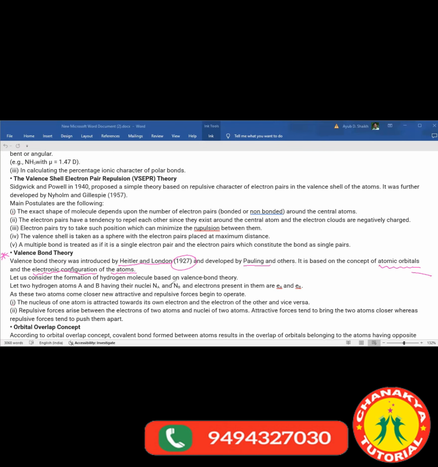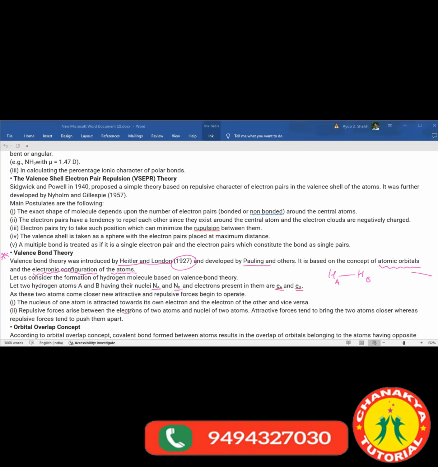Let us consider the formation of the hydrogen molecule based on the valence bond theory. In the hydrogen molecule, there would be two atoms of hydrogen, Ha and Hb, having nuclei Na and Nb, and the electrons present inside them would be Ea and Eb. As these two atoms come closer, new attractive and repulsive forces begin to operate.